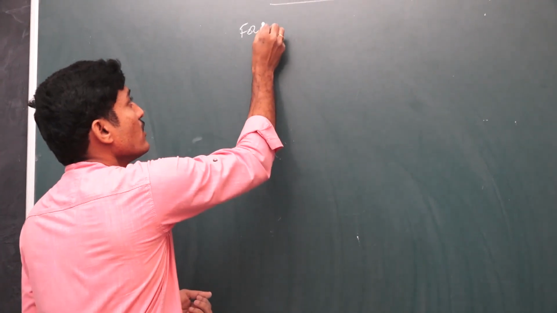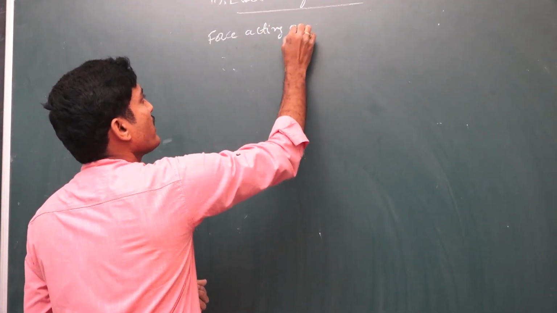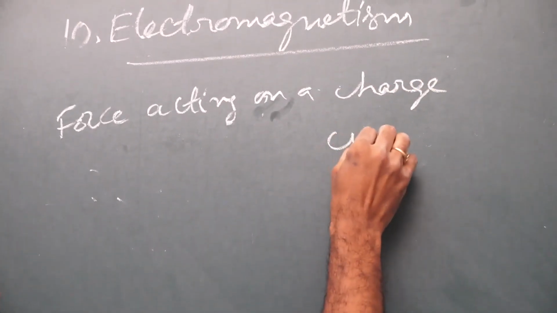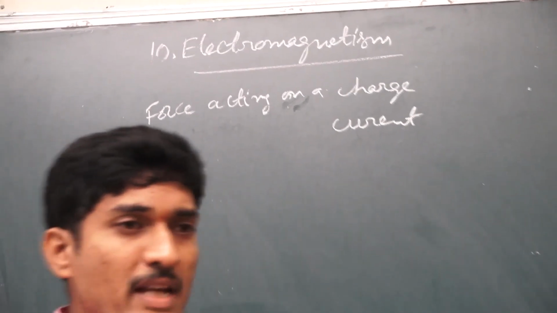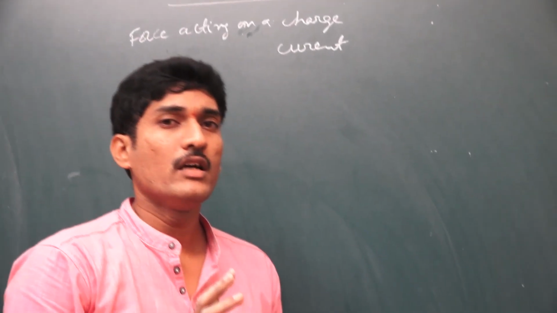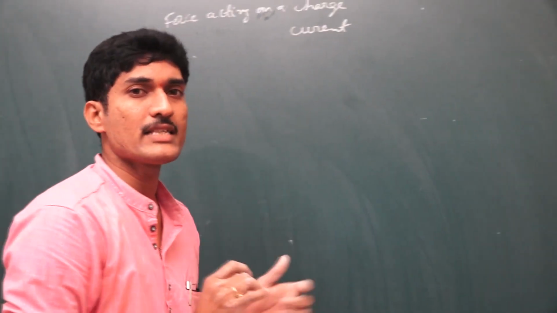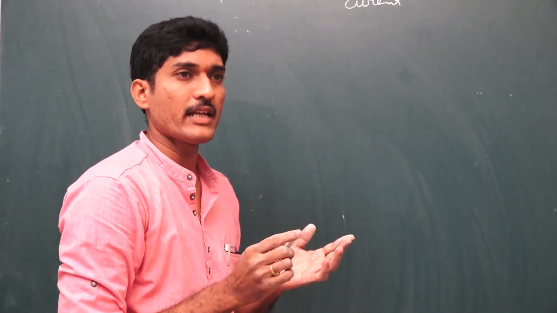The next concept is the force acting on a moving charge or on a current. When a charge is moving in an external magnetic field, or a current carrying wire is placed in an external magnetic field, some force acts on that wire or charge. How much force is acting and in which direction?